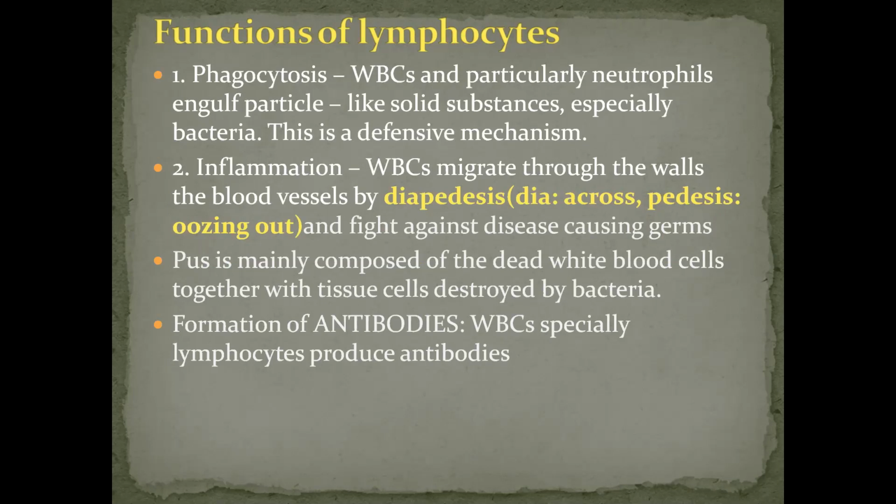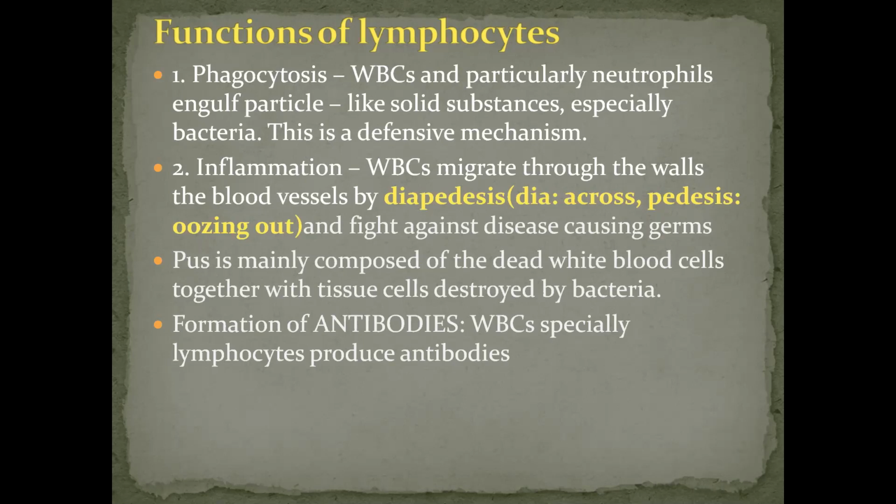It is a defensive mechanism against disease germs. An abnormal increase in the WBC count up to 50,000 can indicate some infection in the body. They engulf the bacteria when it comes inside and finish it off.